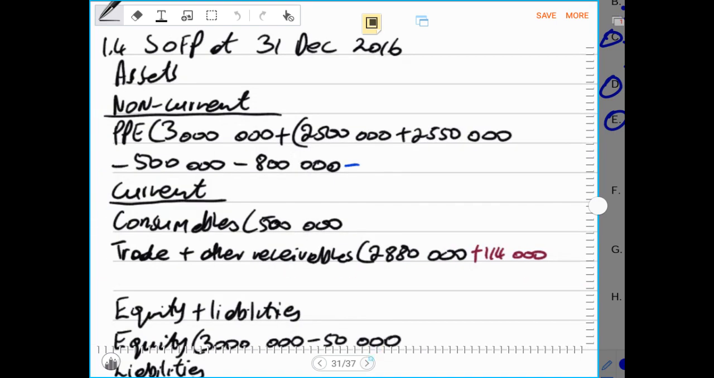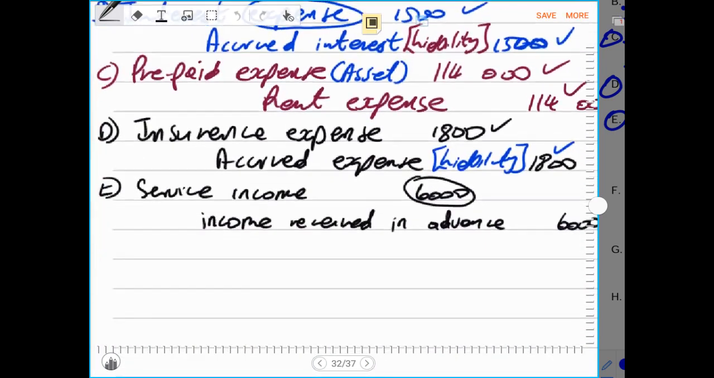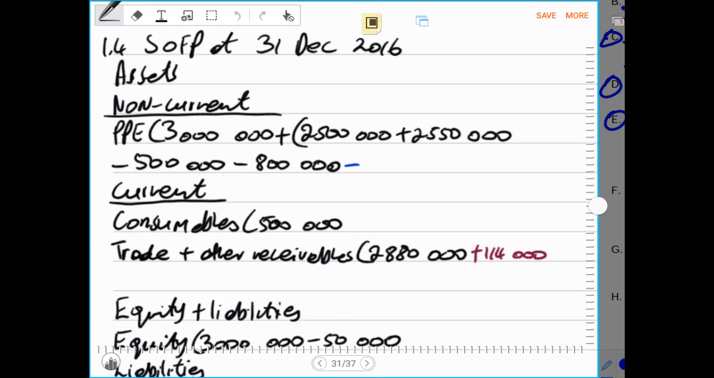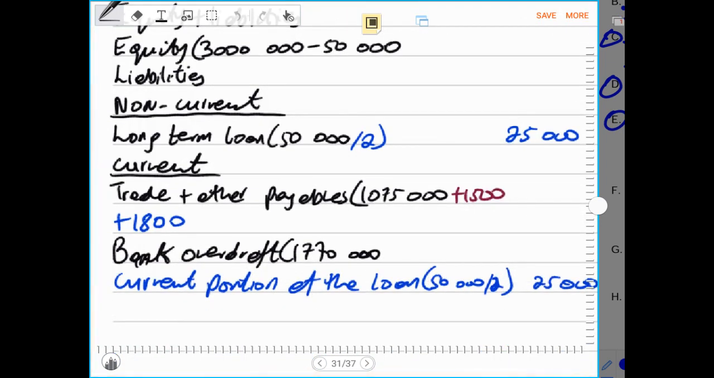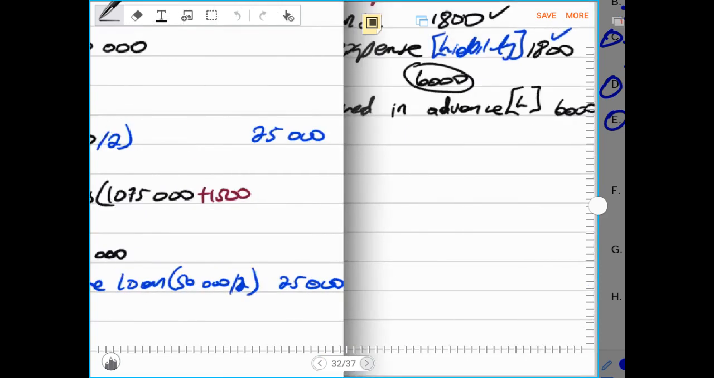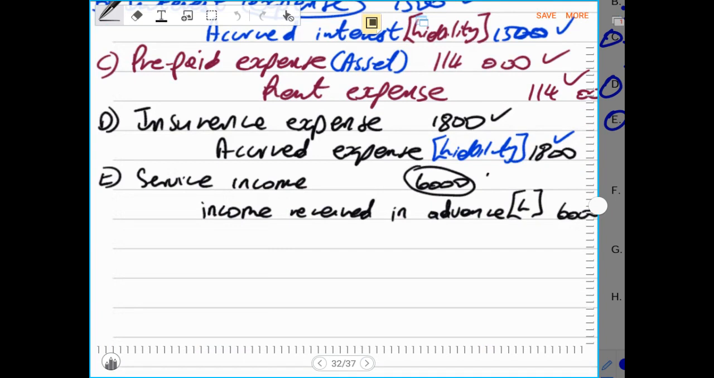And we know that income received in advance is a liability. So if this is a liability, it will have to be recorded under the statement of financial position, under trade and other payables. That will be plus 6,000 rands. Now we have accounted for both the debit side and the credit side of this entry, which is very important to take note of at all times. So we have recorded it all where it belongs. Then we go to number F.